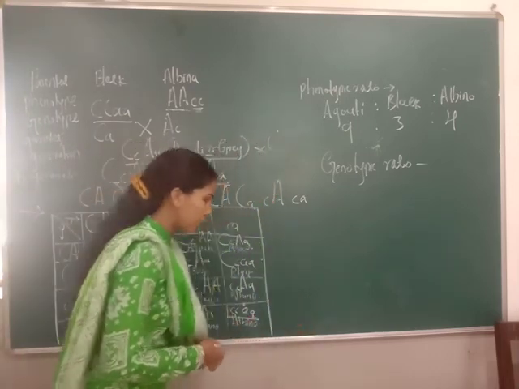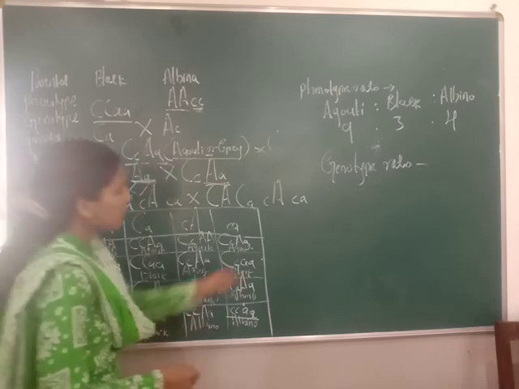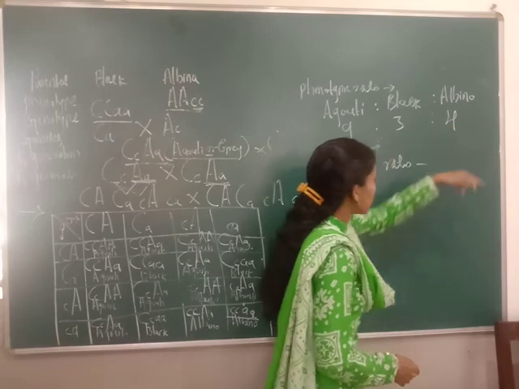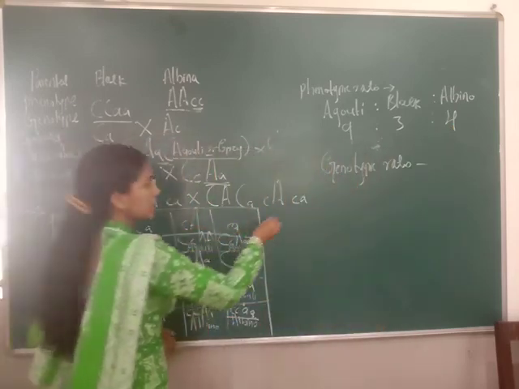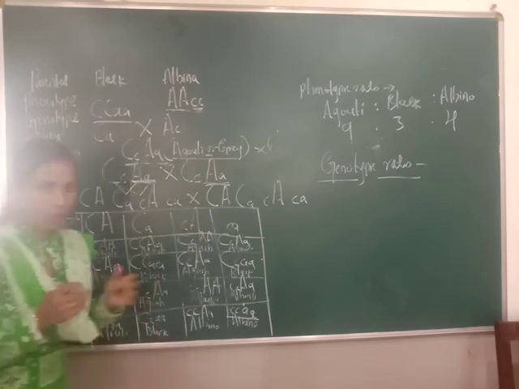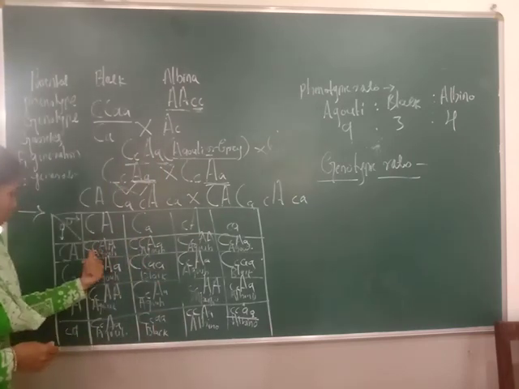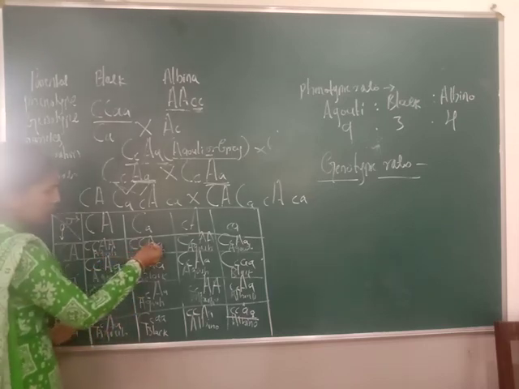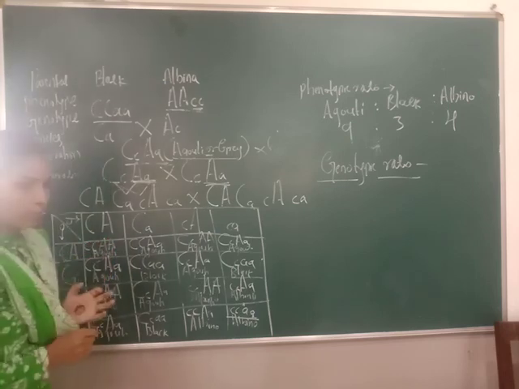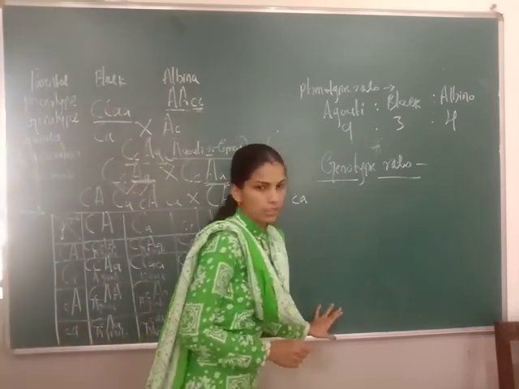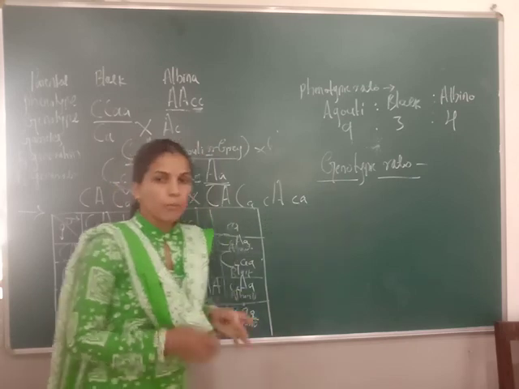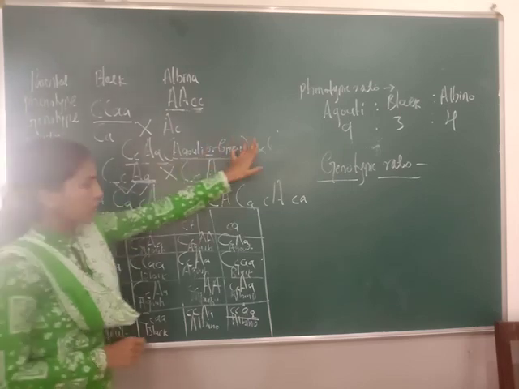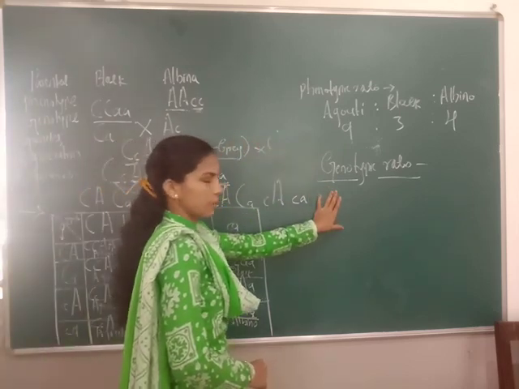How is the phenotypic ratio? How many agouti guinea pigs? 9. Black color guinea pigs, 3. Albino, 4. Again you have to mention the genotypic ratio, so you have to write that yourself. Means you just count how many capital C, capital A, then how many capital C, capital A, small a. Like this you write on one side and then mention the ratio here. That is the genotypic ratio. For all the crosses the genotypic ratio must be there. I wrote only the phenotypic ratio; you can write the genotypic ratio.